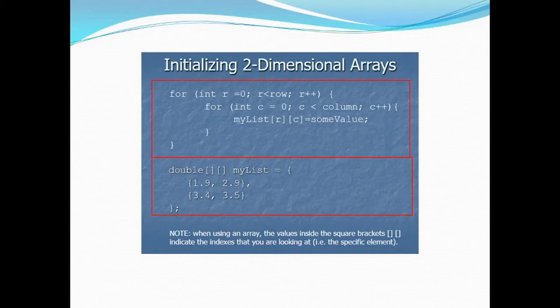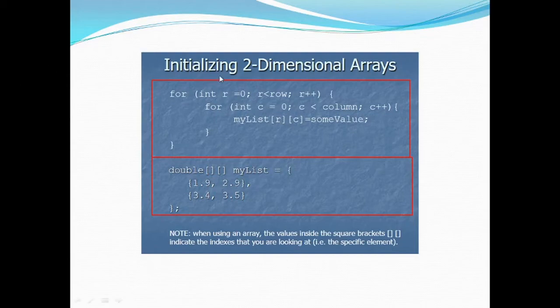Now this population of the array can be done at runtime by getting the user input, or we can supply our own values. Okay, so how can we do that? First of all, one thing is very common in programming: if you are having a two-dimensional array, then there will be a nesting of 2 for loops. If you are having a 3-dimensional array, then it will have a nesting of 3 for loops. Okay, so as we did in the one-dimensional array, we had a single for loop. So it is but obvious.